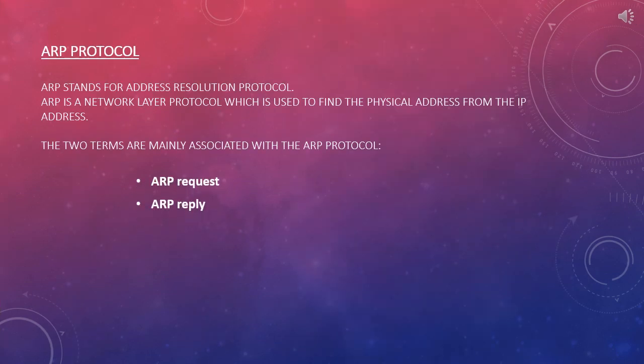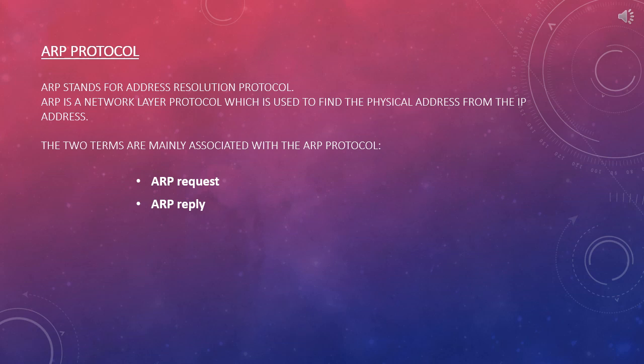Another protocol, that is ARP protocol or Address Resolution Protocol, is used in this Internet layer. It is used to find the physical address from the IP address. The two terms mainly associated with the ARP protocol are ARP request and ARP reply.